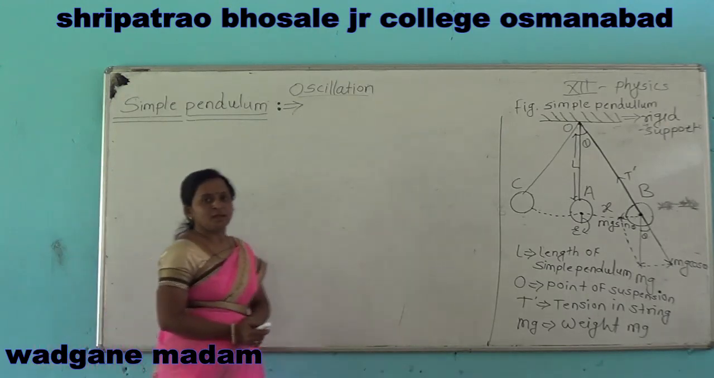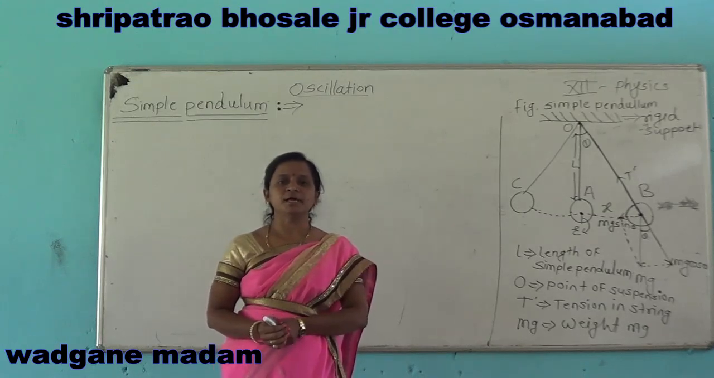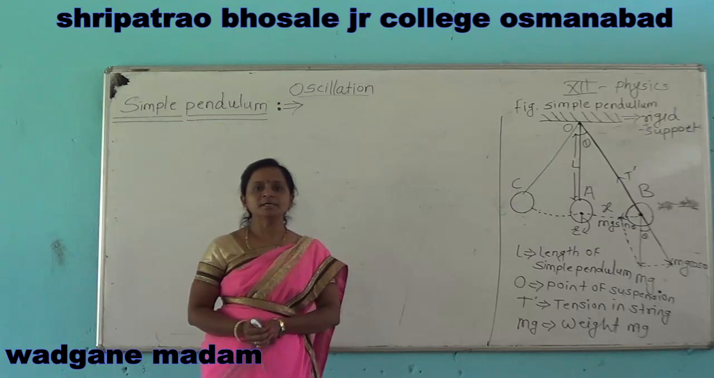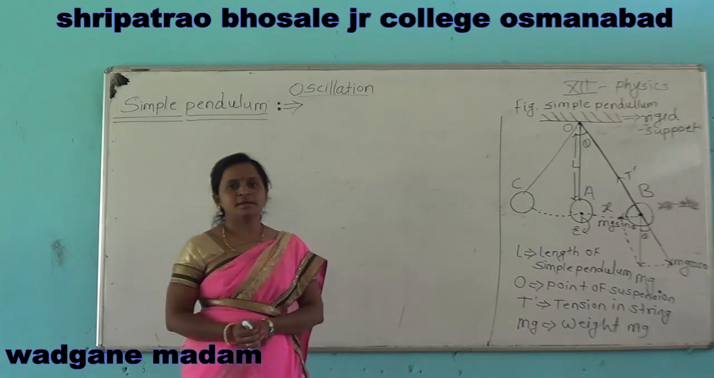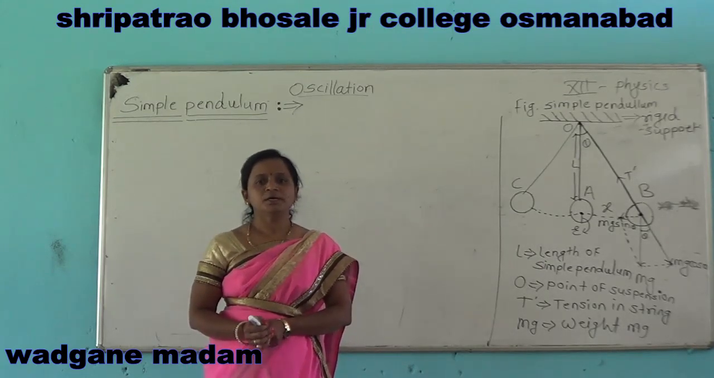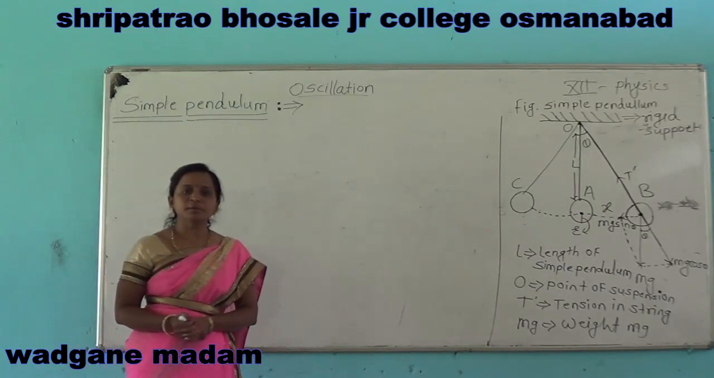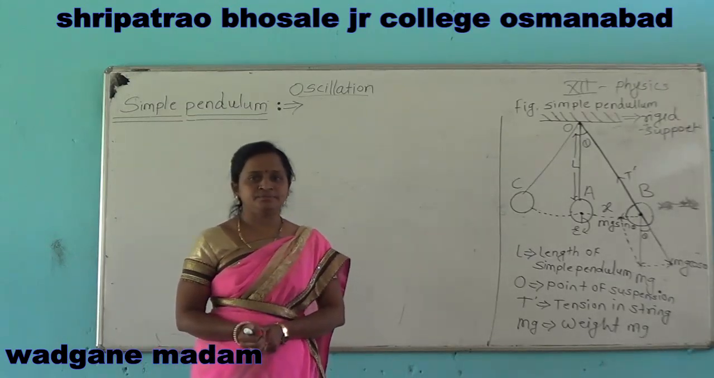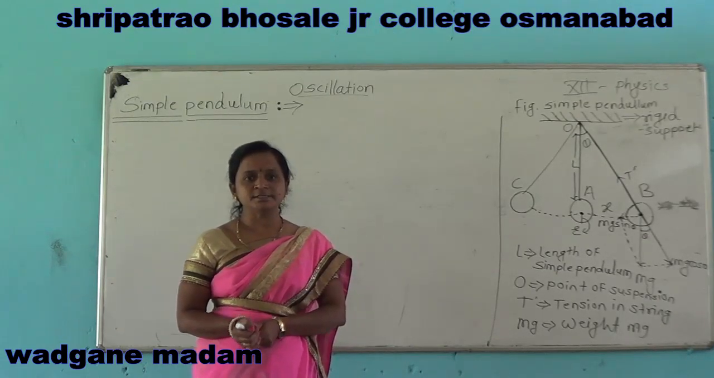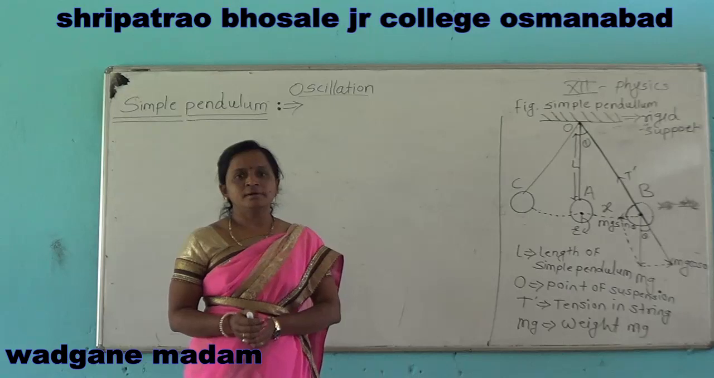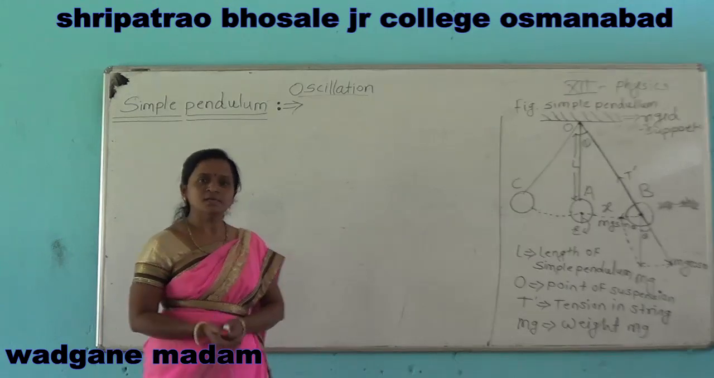Simple pendulum. An ideal simple pendulum can be defined as a heavy particle suspended by a weightless, massless, inextensible string from a rigid support. Then that pendulum is called a simple pendulum.